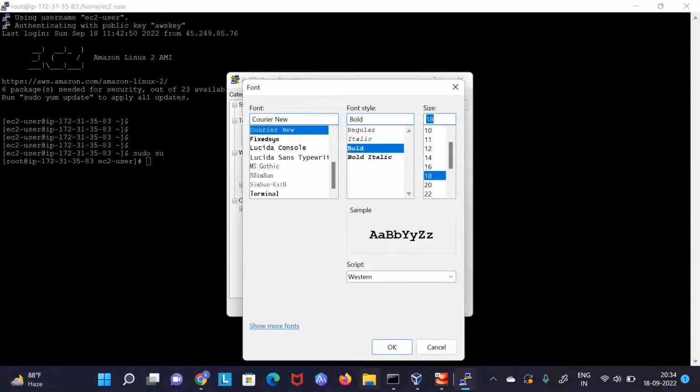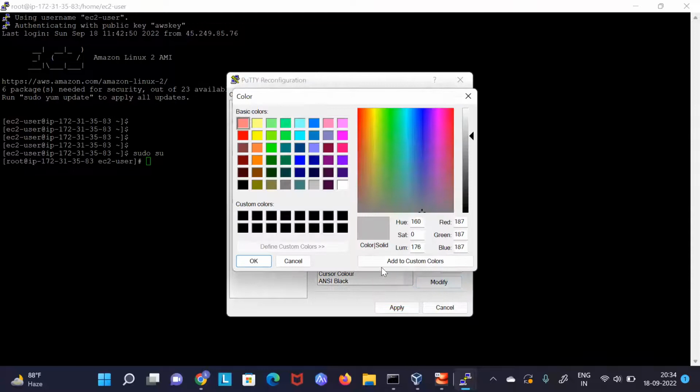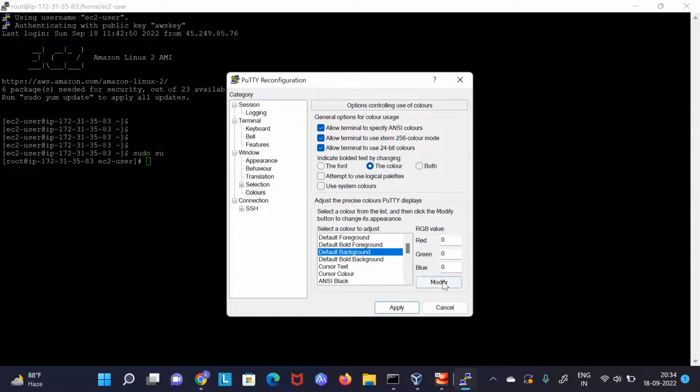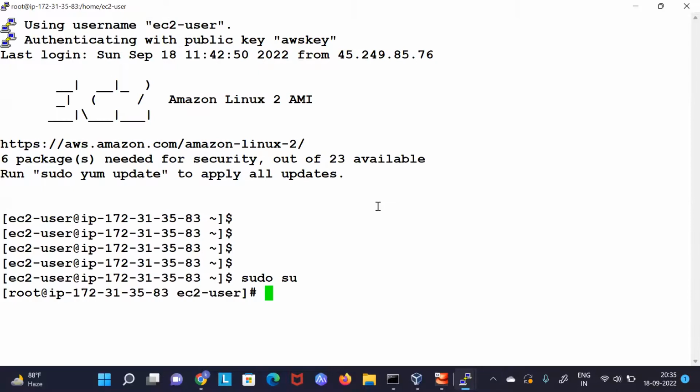Okay, let me change colors also, so that it would be different from my second screen. I want foreground to be black. I want background to be white. Yes. Now what I'm doing here is, let me go to, let's say this here.